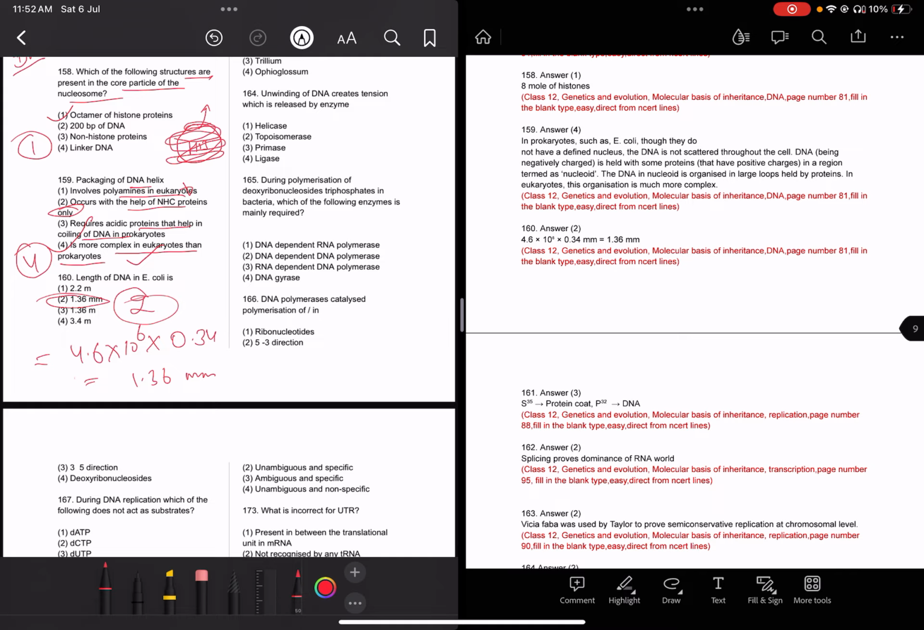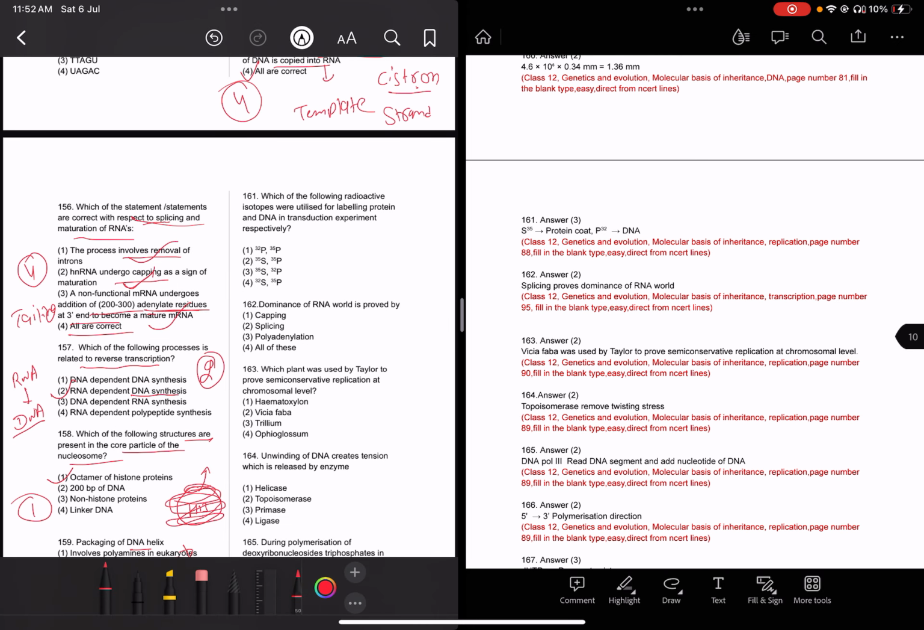So the answer is 2 here. Now read question 161 carefully. In this question, it is about isotope labeling of protein and DNA. Radioactive labeling of the protein is sulfur 35, and DNA labeling is phosphorus 32. So the answer is sulfur 35 and phosphorus 32.